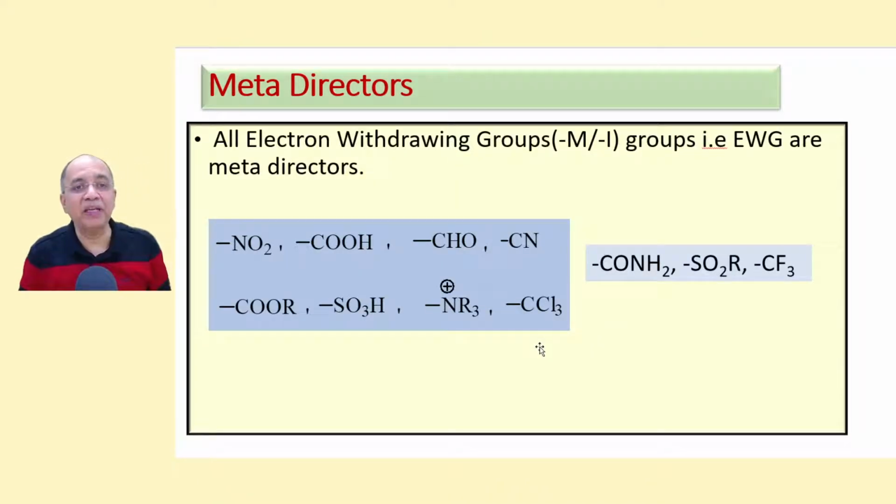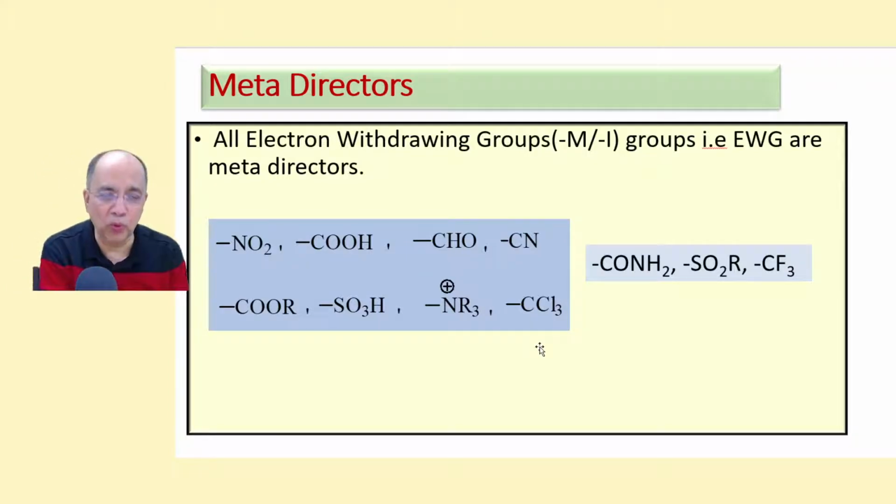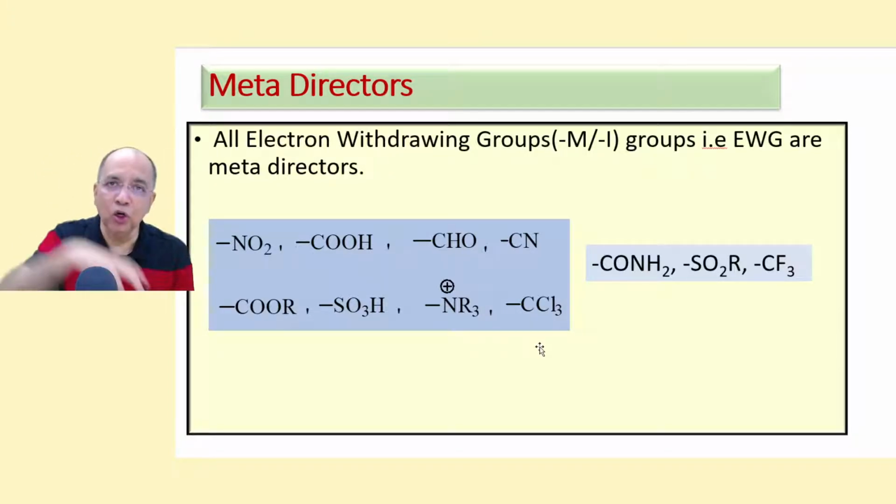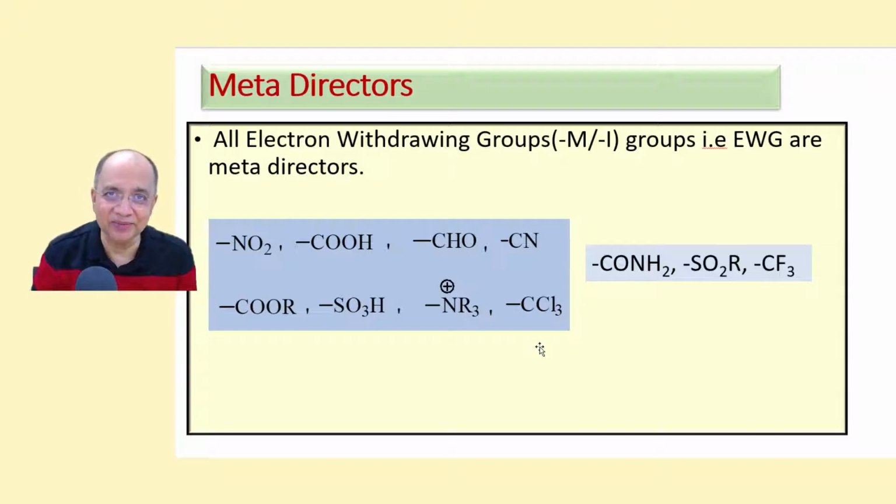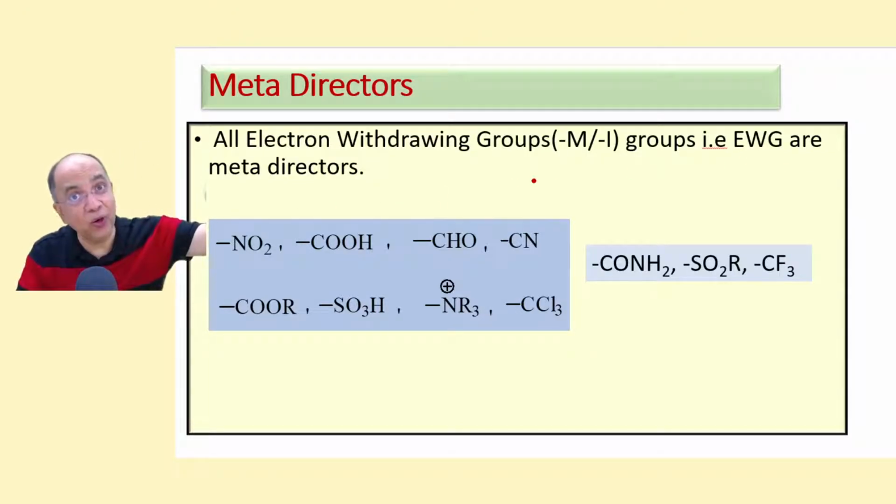Now coming to meta directors, how shall we know that a particular group is a meta director? All electron withdrawing groups, minus M and minus I groups, that is EWG, are meta directors. They are not EDG, including halo.